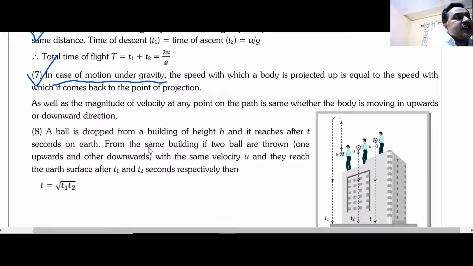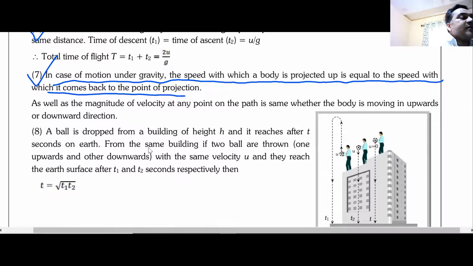In case of motion under gravity, the speed with which a body is projected up is equal to the speed with which it comes back to the point of projection. The speed with which it is projected up. So if I throw a body from point A with a velocity v upwards from the ground, it will go to the highest point, it will stop for an instant, then it will come back.